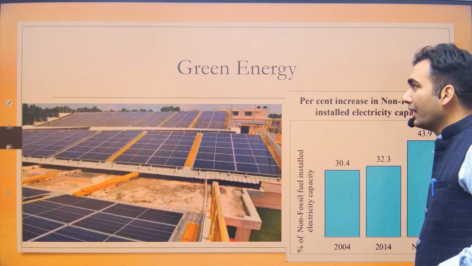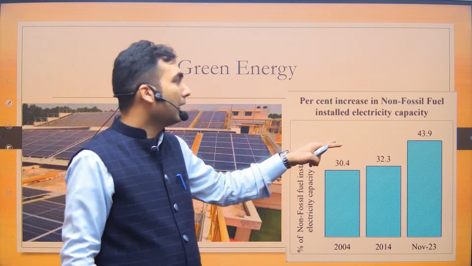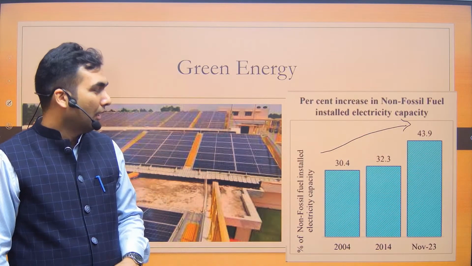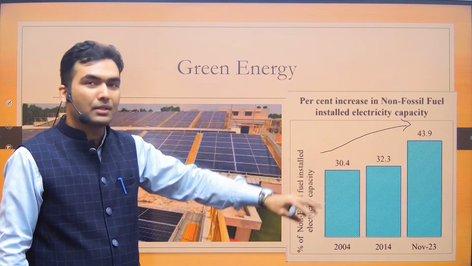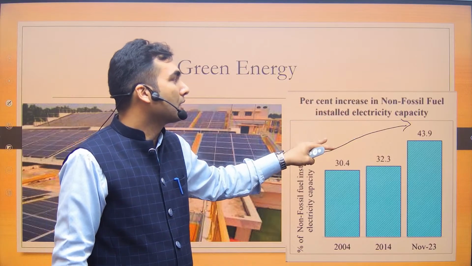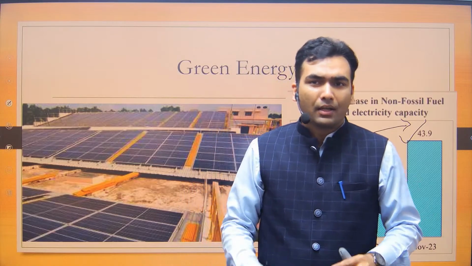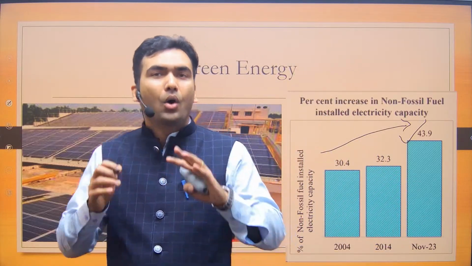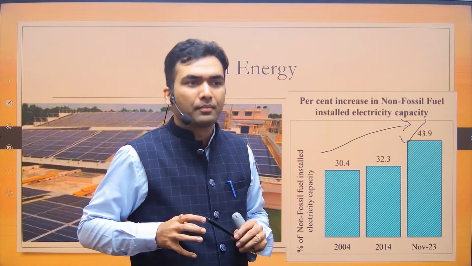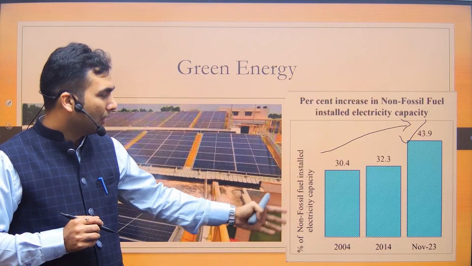Then the government also gives some data. The government is saying that the non-fossil fuel installed electricity capacity has already reached 44%. And see what we have inherited: we have inherited 30%. So from 30%, it has increased to 44%. And this is definitely a good achievement. Like if you watch any cricket match, all the cricket stadiums or all the railway station rooftops have solar panels now. There is a visible change in the solar energy capacity. So this is definitely a good achievement.